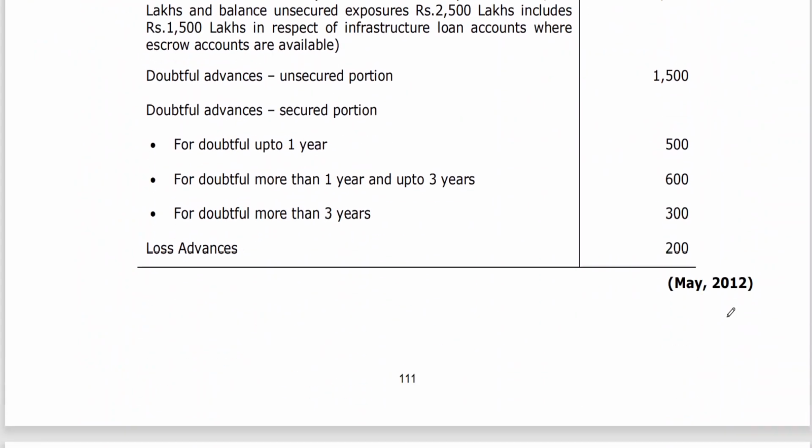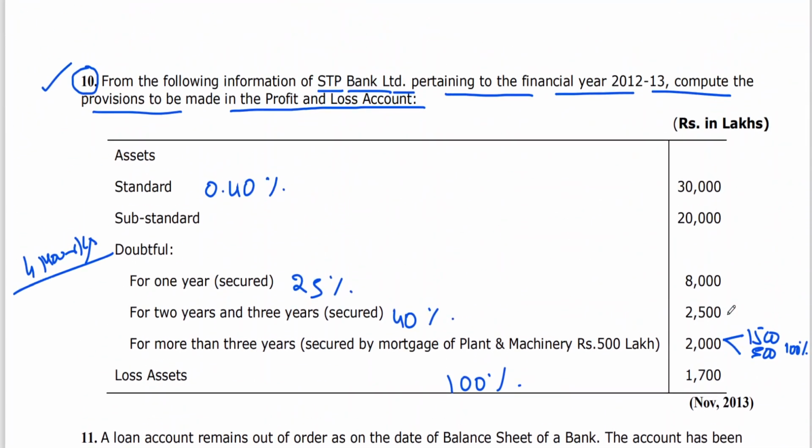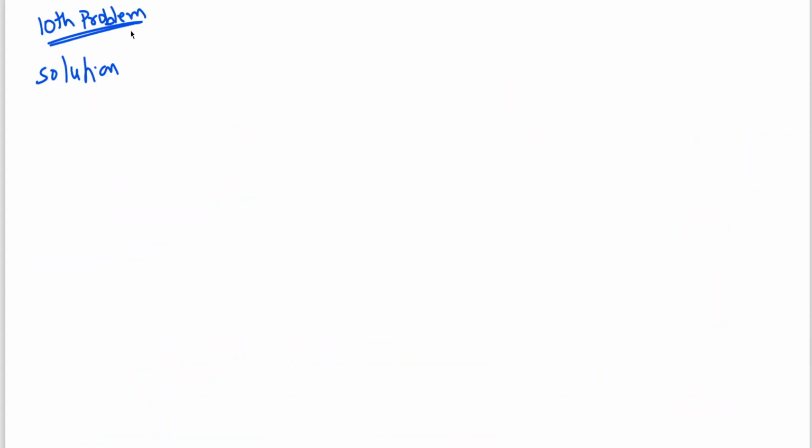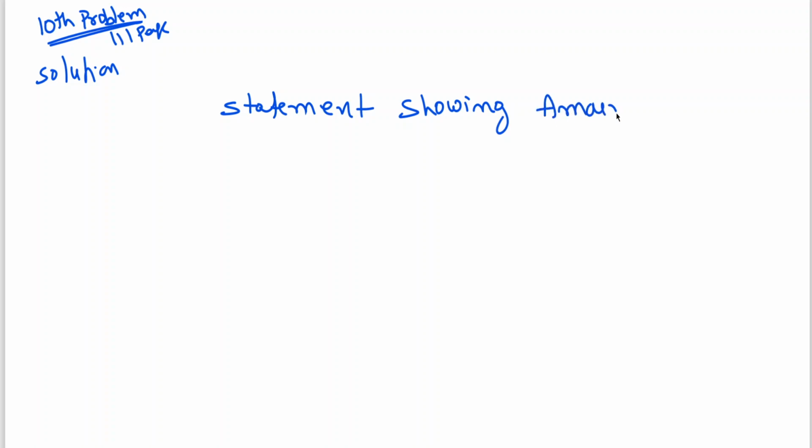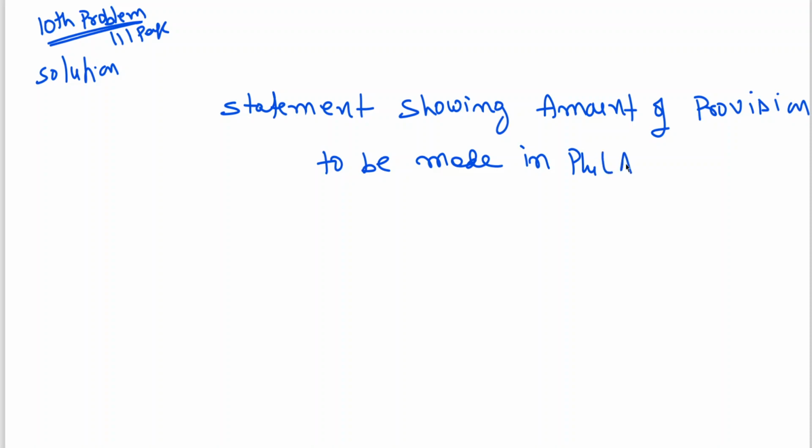Page number 111. Statement showing amount of provision to be made in profit and loss account.